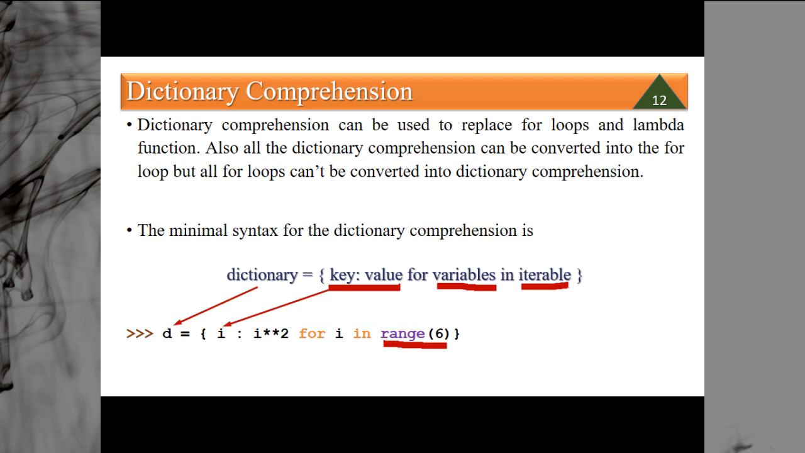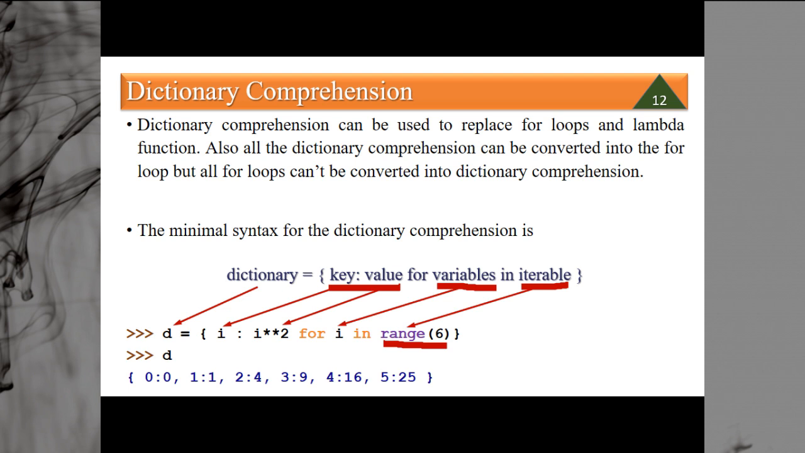So this is your dictionary. This is the key, this is the value, this is the variable in the for loop, and this is the iterable you want to use. Range 6 is the iterable, that is the sequence. And so d will be key 0, value 0; key 1, value 1; key 2, value 4, i to the power 2; key 3, value 9; key 4, value 16; key 5, value 25.